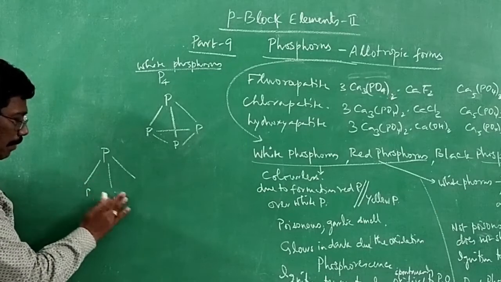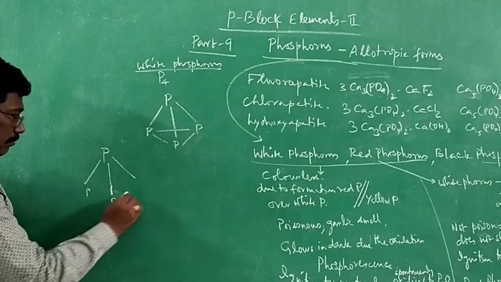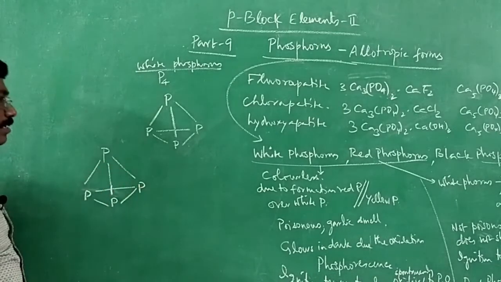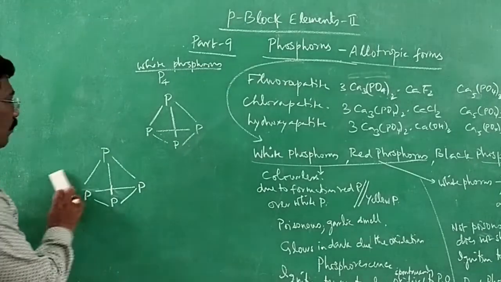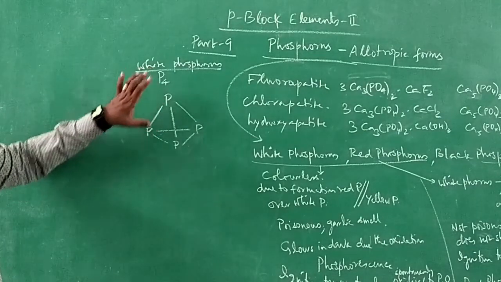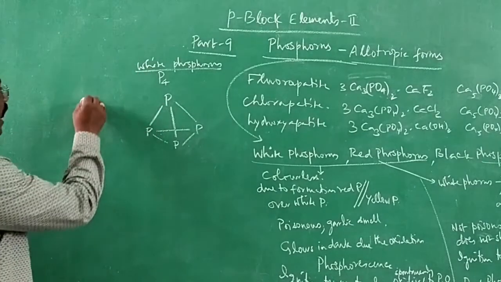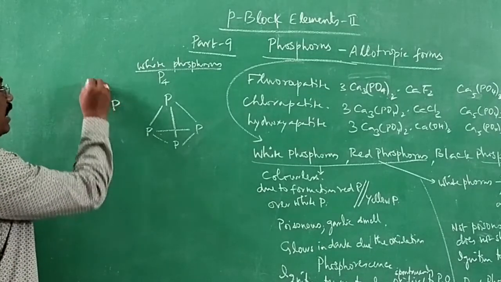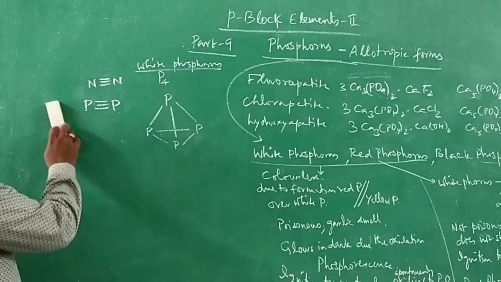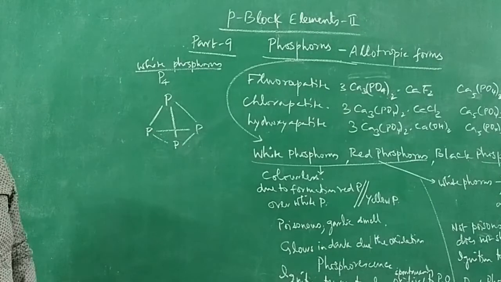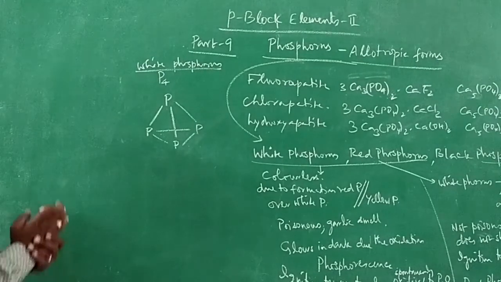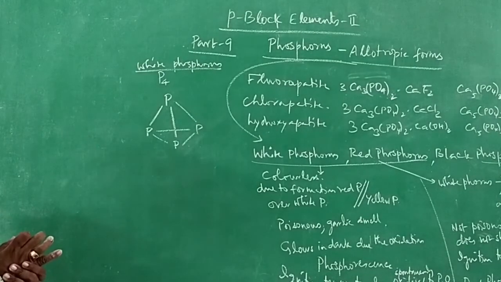Three phosphorus atoms at the center may be drawn a little bit larger, like this. Connect all the phosphorus atoms, that's all. It will give the structure for P4, and it is for white phosphorus. White phosphorus has a discrete P4 structure. We don't have a P triple bond P like nitrogen. In nitrogen we have N triple bond N, and it is not possible here in phosphorus. All are single bonds, P bond P bond P everywhere, and it exists as a discrete molecule P4.